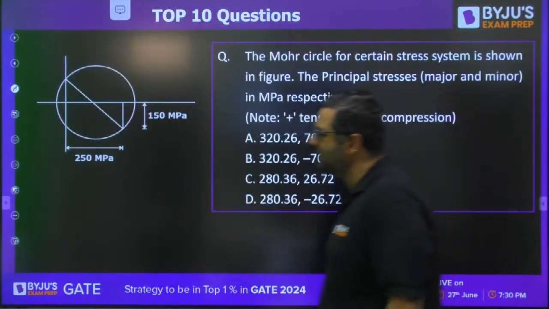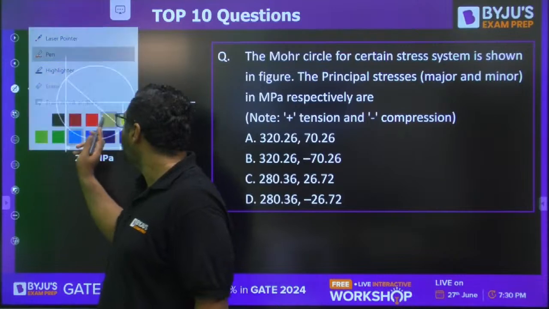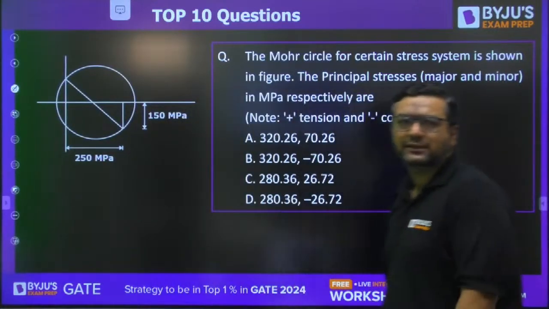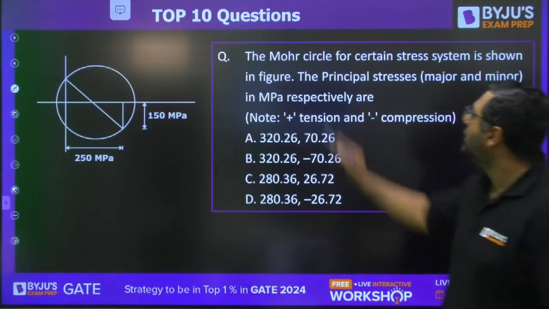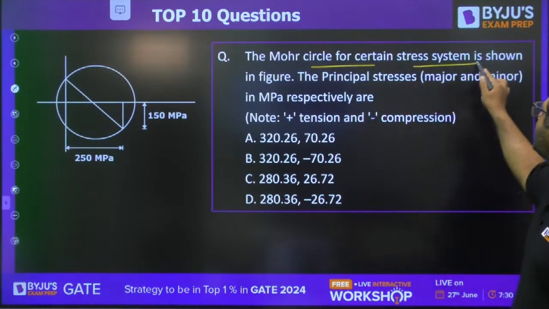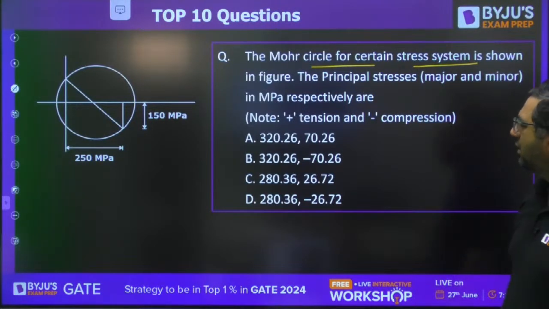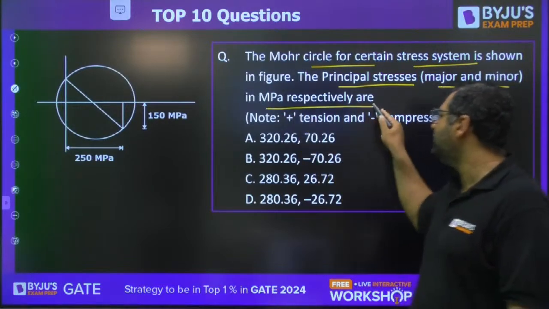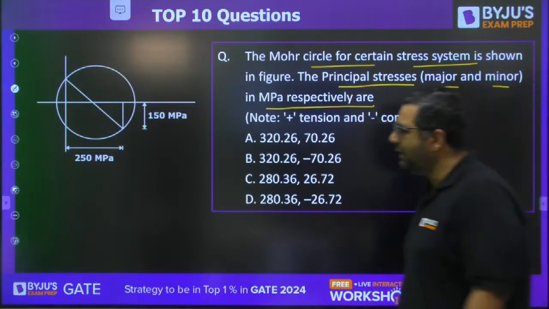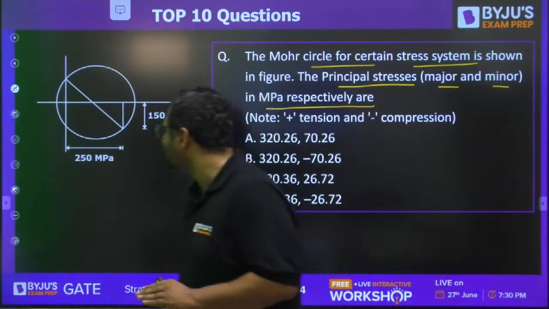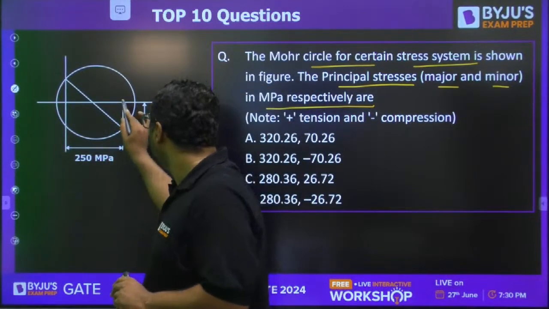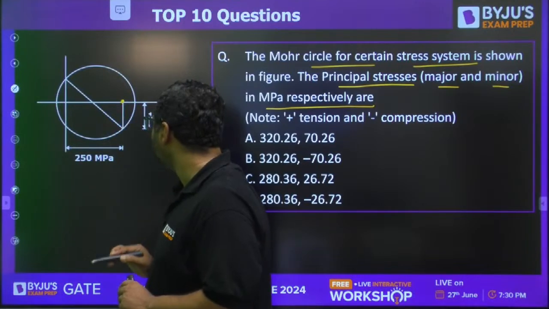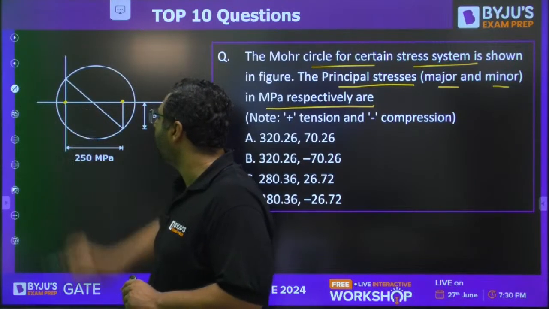Moving further, this is the Mohr circle. Now we have a question from the Mohr circle. The Mohr circle for a certain stress system is shown in the figure. The principal stresses, major and minor, in MPa respectively are. This is the Mohr circle, and you can see this will be the value of sigma xx and this will be the value of sigma yy.